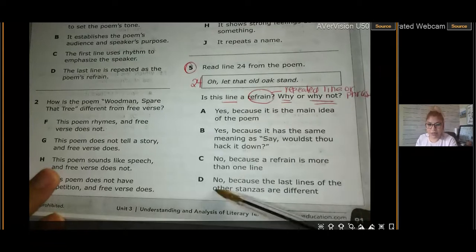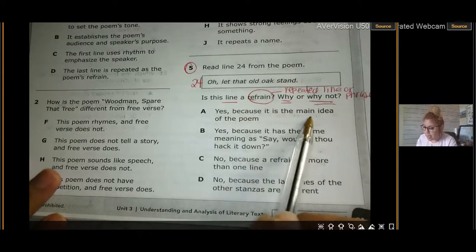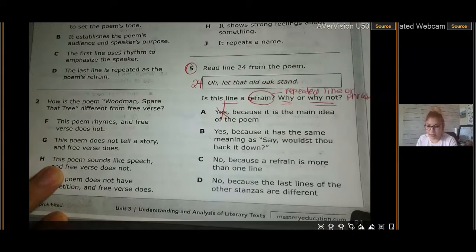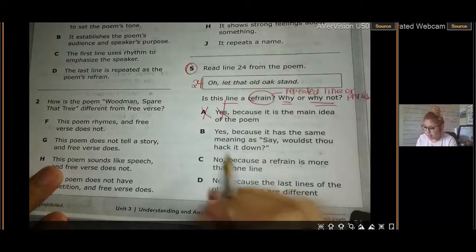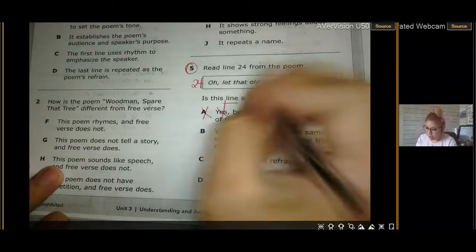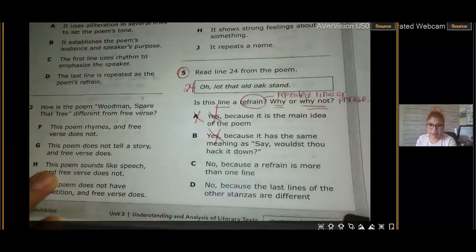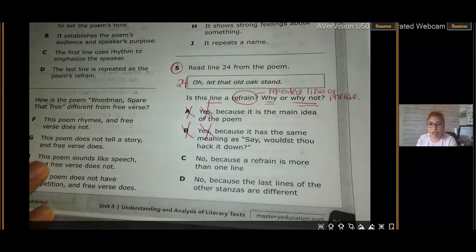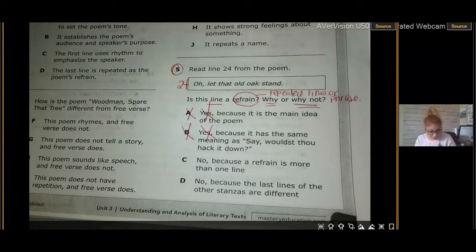So there are 4 answers. A: Yes, because it is a main idea of the poem. Well, it's not a refrain, so that answer is out. B: Yes, because it has the same meaning as "say, wouldn't thou hack it down?" But we said no, it's not a repeated line or phrase. And now we're down to C and D. C: No, because a refrain is more than one line. Or D: No, because the last lines of the other stanzas are different.